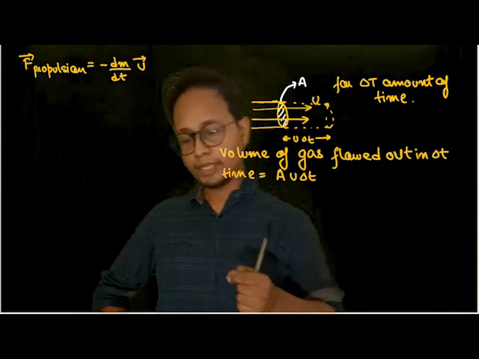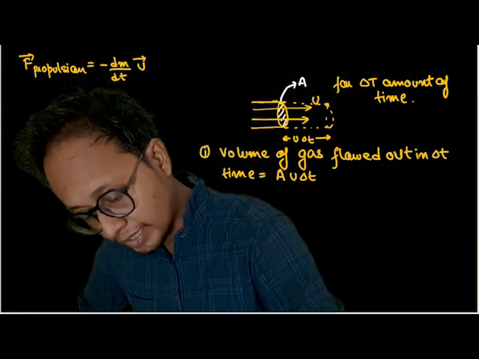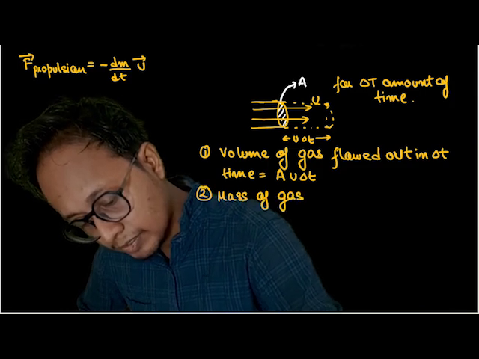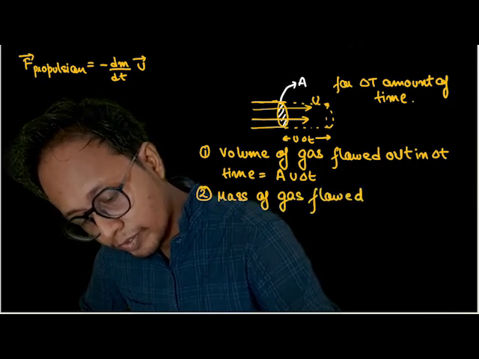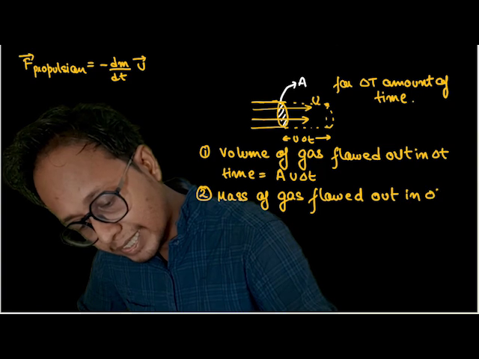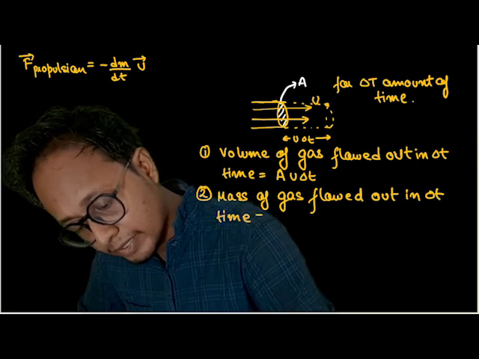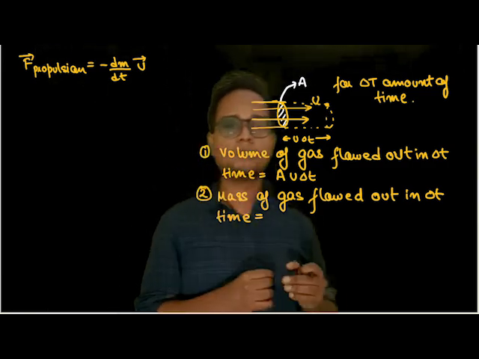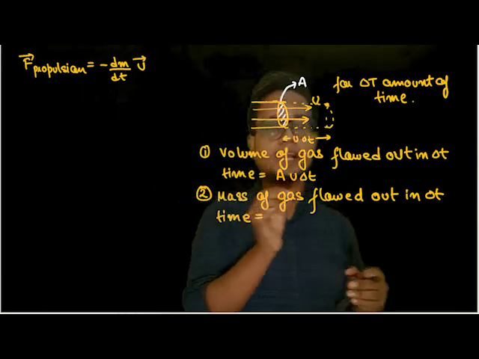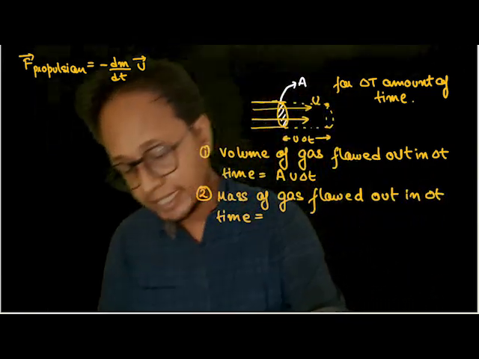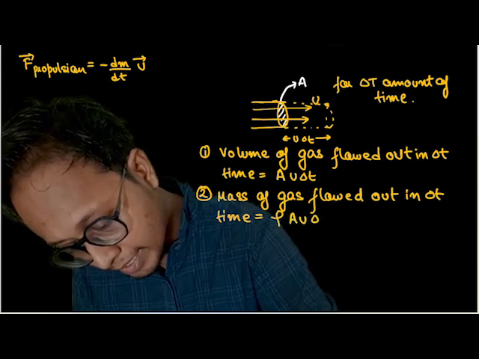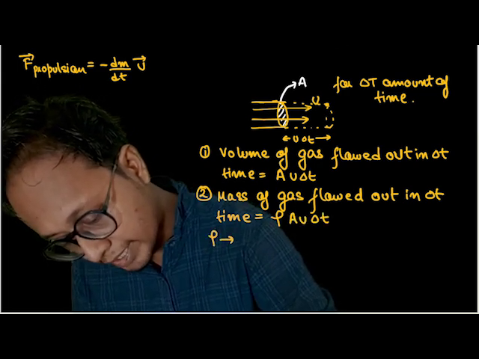This much is understood. Okay. Now what is the mass of gas flowed out in the same time, in delta t time? What is the relation between mass and volume? Mass is equal to density into volume, isn't it? So the mass of gas flowing out in delta t time is nothing but density of the gas into volume, or rho A u delta t. Here rho is the density of the gas.